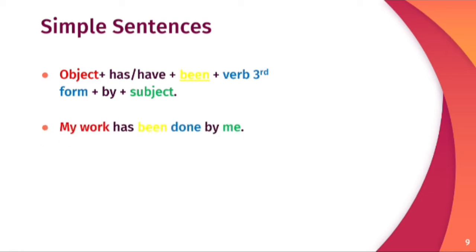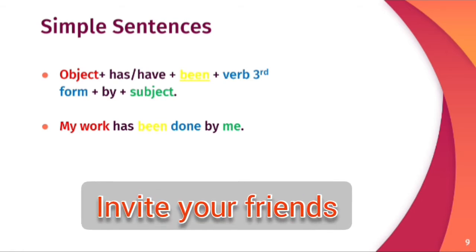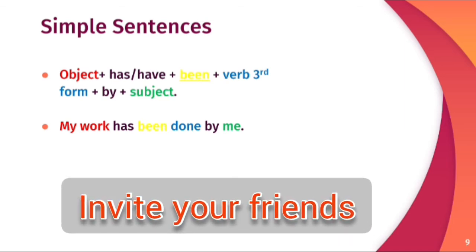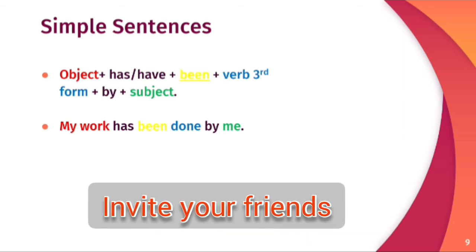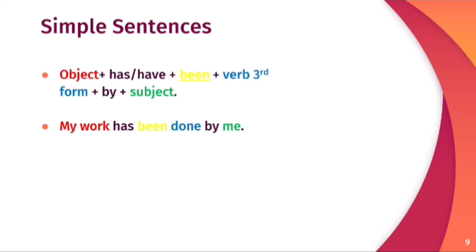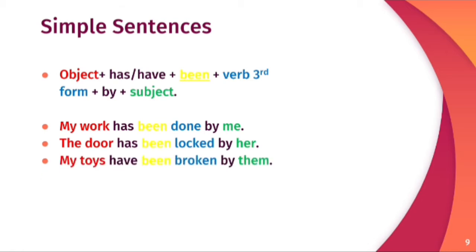For example, if we use the previous sentences and convert them into the passive voice, the first sentence was I have done my work. If we convert it into the passive, then it will become my work has been done by me. My work was object in the active sentence, and now it becomes the subject in the passive sentence. And has, helping verb is has, my work is singular, and been is used, third form of verb, by, and I is converted into me. The door has been locked by her. My toys have been broken by them. These are the passive sentences of the previous active sentences.